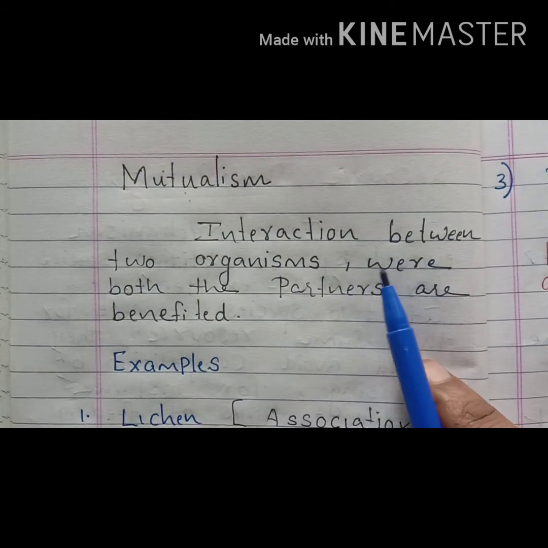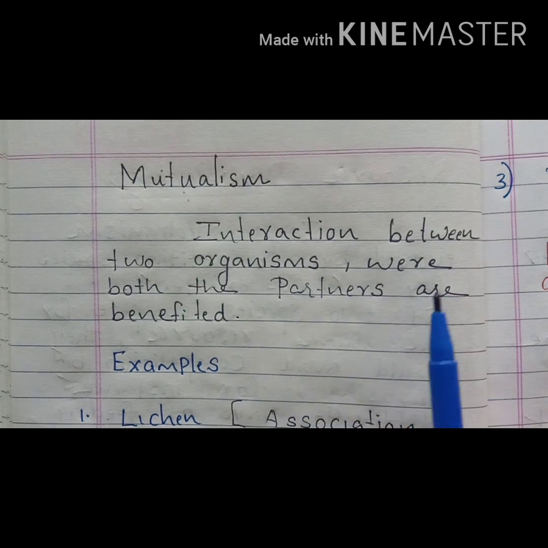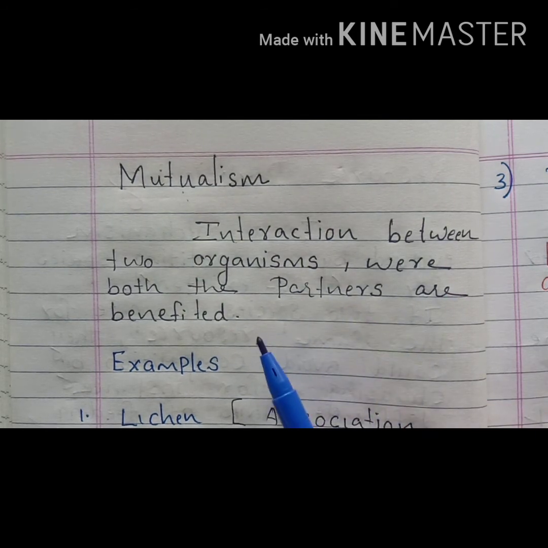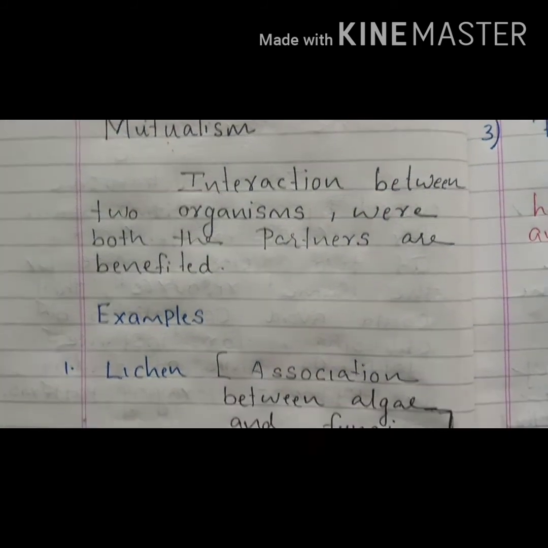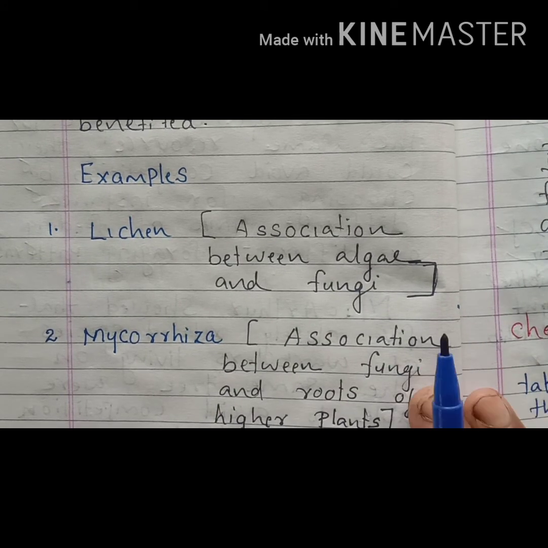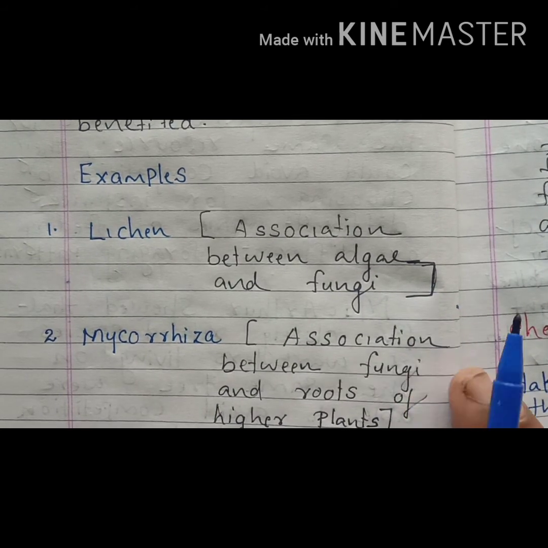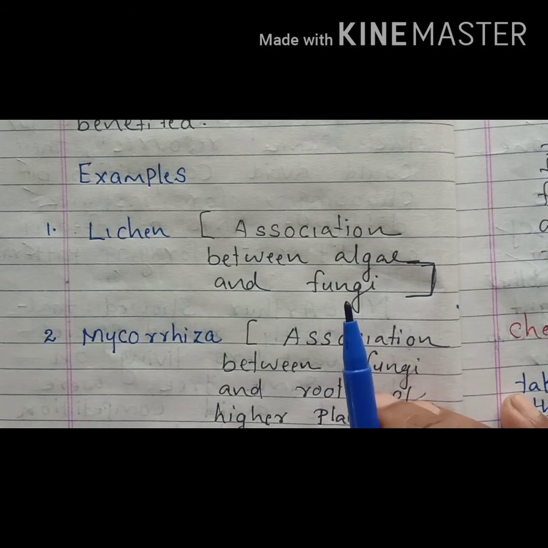Mutualism is a type of interaction between two organisms where both the partners are benefited. Different types of examples for mutualism are, the first example is lichen. You have already studied about lichens. This is an association between algae and fungi. In this partnership, the algal partner is called a phycobiont and the fungal partner is called a mycobiont.